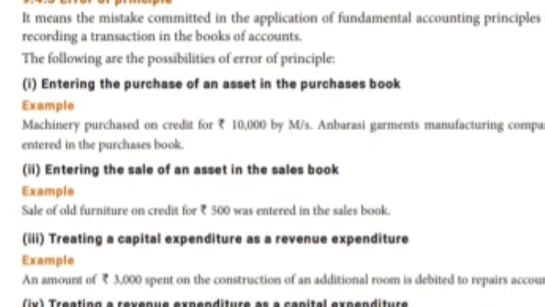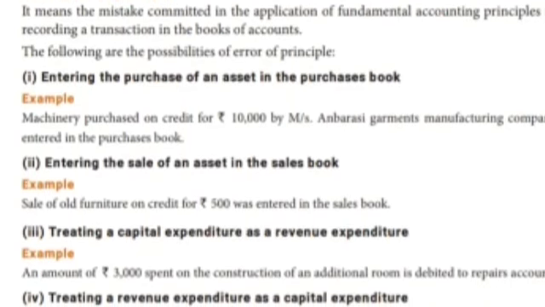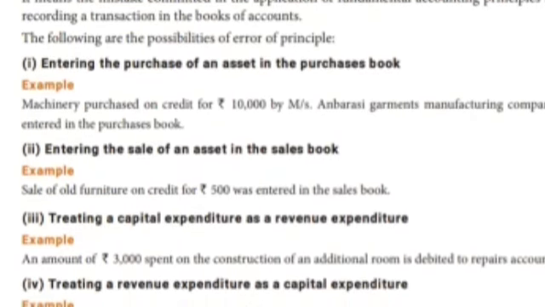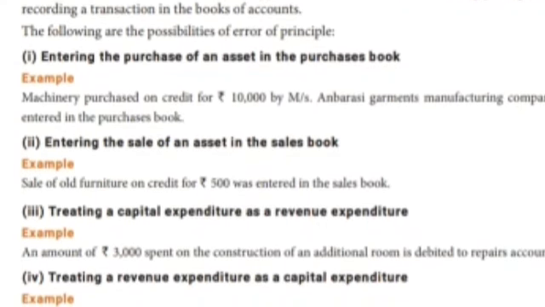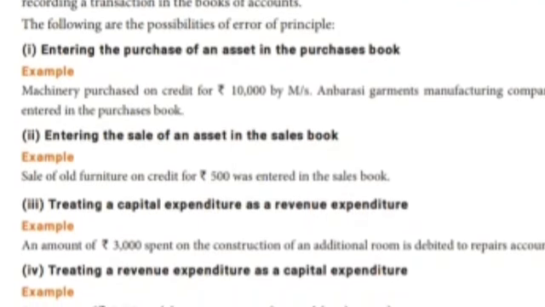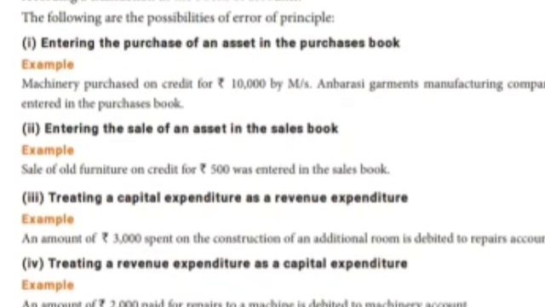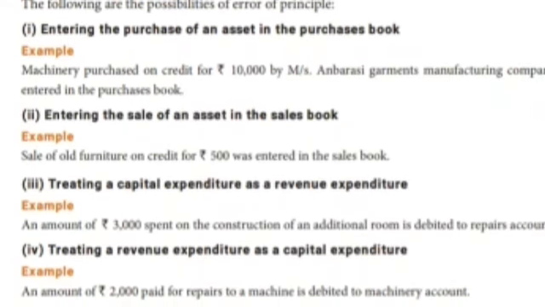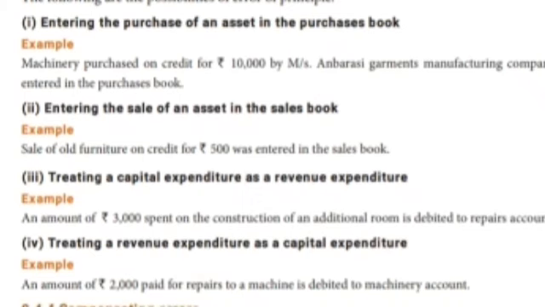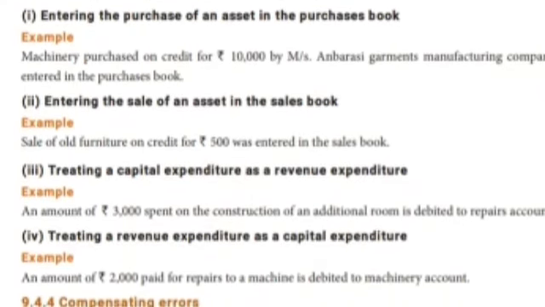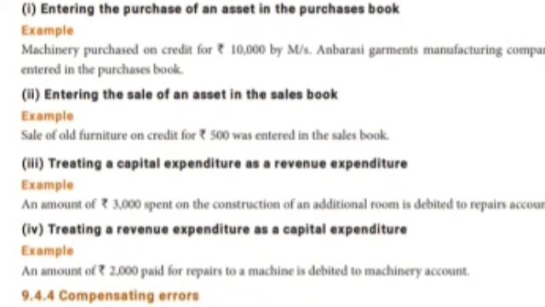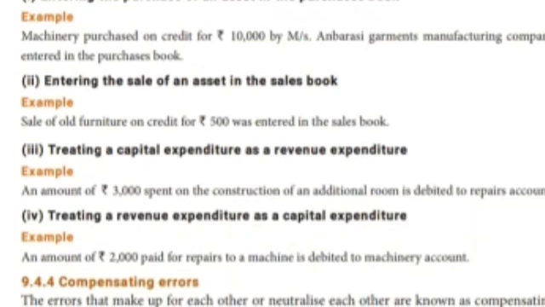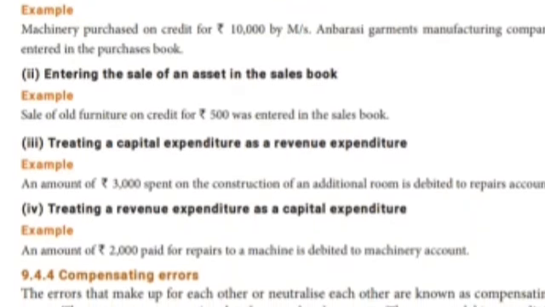Entering the purchase of an asset in the purchase book. Machinery purchase credit 10,000 by Mrs. Anbarasi Garments Manufacturing Company entered in the purchase book. Machinery purchase credit, so they have to write that in the purchases book. Entering the sales of an asset. Purchase is an income, they write it on the credit side. But sales, in that sales, that also is the income, isn't it? Entering the sale of an asset in the sales book. Sale of furniture on credit for 500 was entered in the sales book.